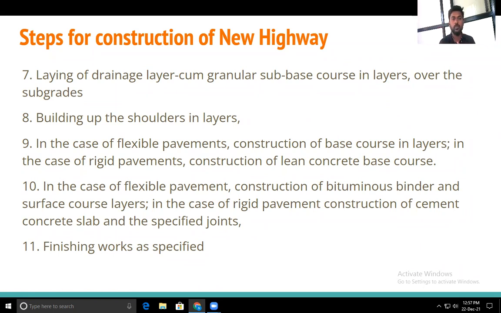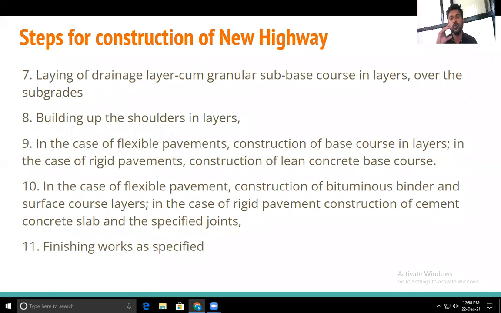Then building up the shoulders in layers. Along with the base course, we have to construct the shoulders as well. In the case of flexible pavement, construct the base course in layers. In the case of rigid pavement, construct the lean concrete base course. After placing the subbase course, if it is flexible pavement, we go for the base course, and if it is rigid pavement, we go for the lean concrete base.